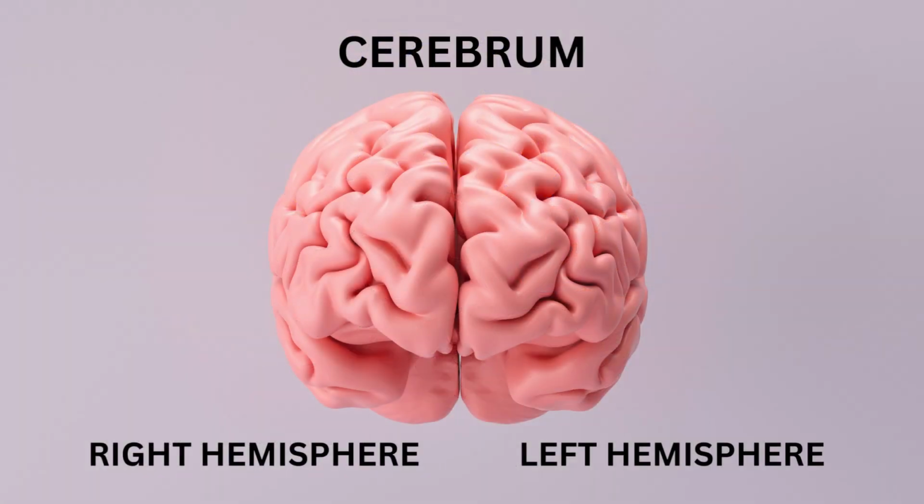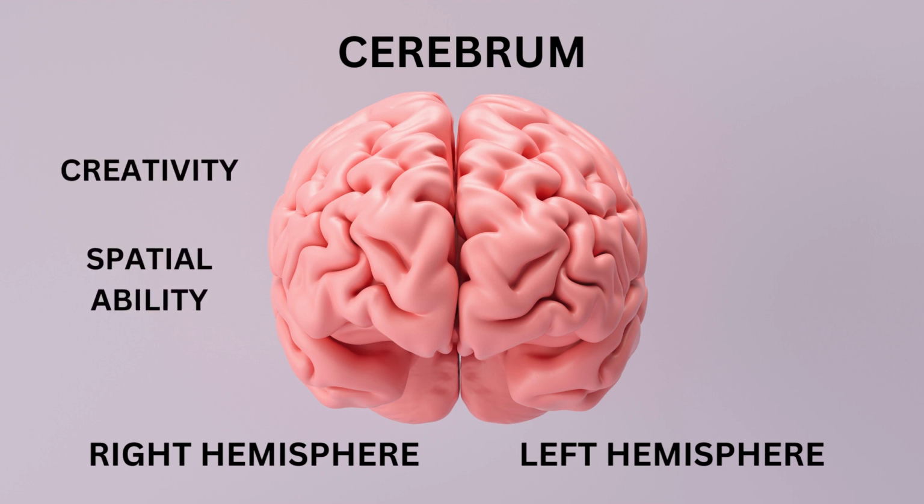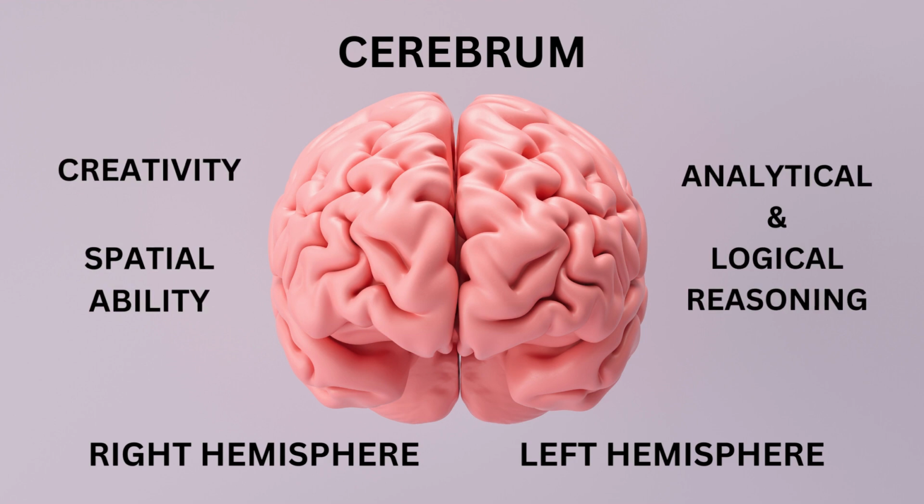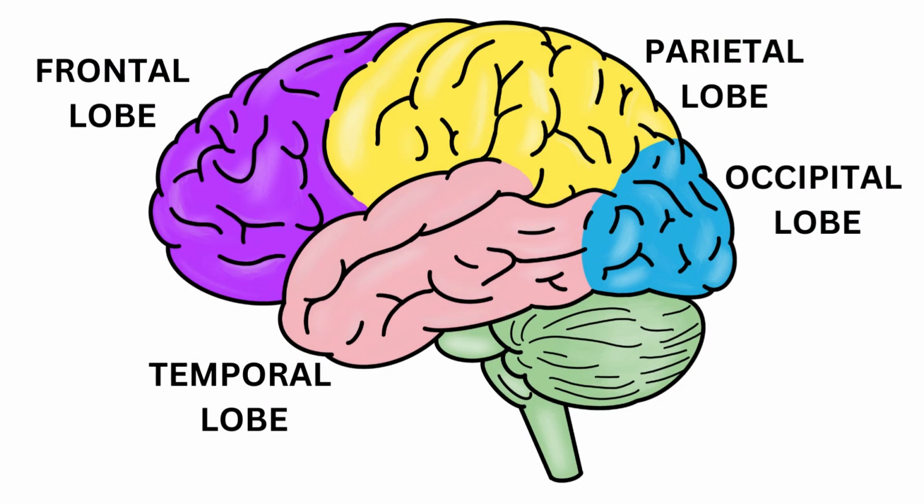The cerebrum is the largest part of the brain. It consists of two hemispheres, each of which controls the opposite side of the body. The right hemisphere is primarily responsible for creativity and spatial ability, while the left hemisphere is responsible for analytical and logical reasoning. Each hemisphere is further divided into four main lobes: frontal, parietal, occipital, and temporal. Each lobe serves a specific purpose.